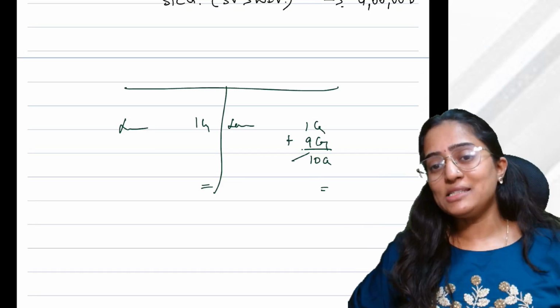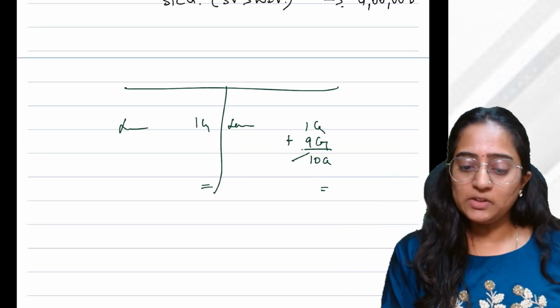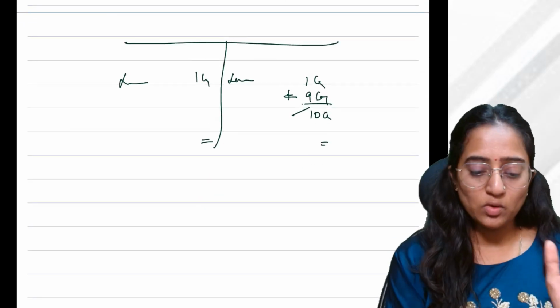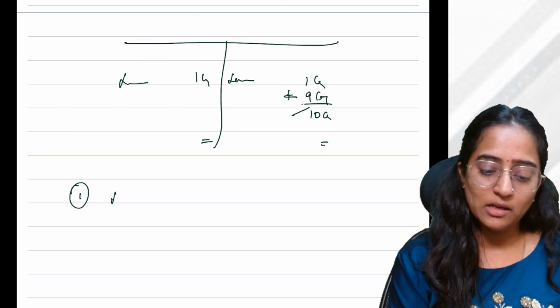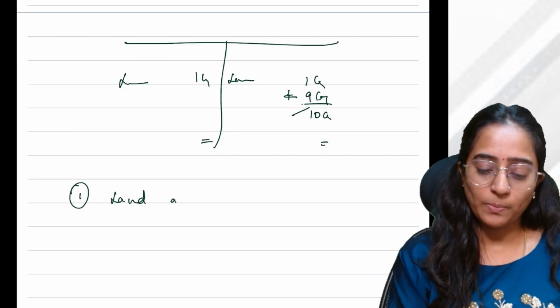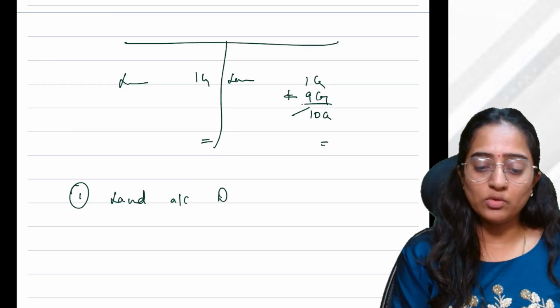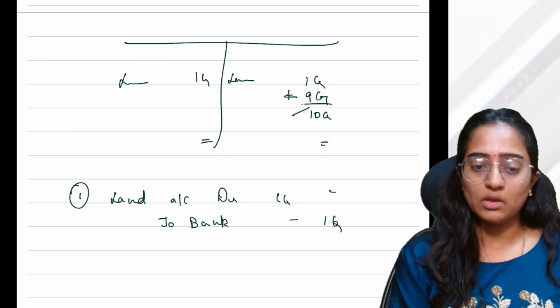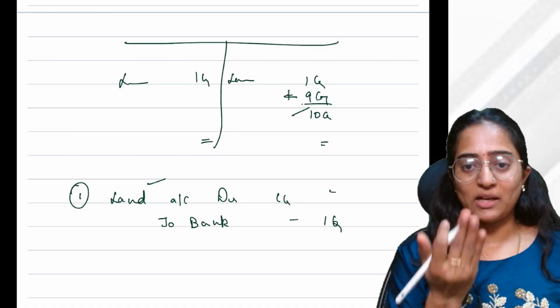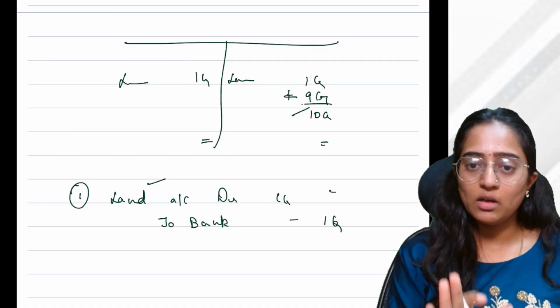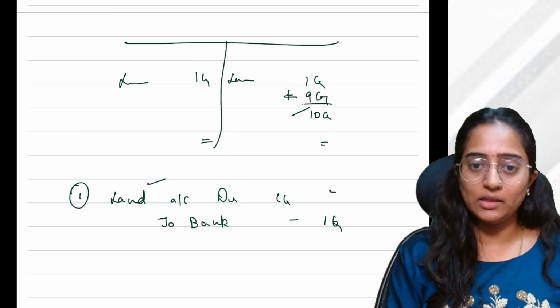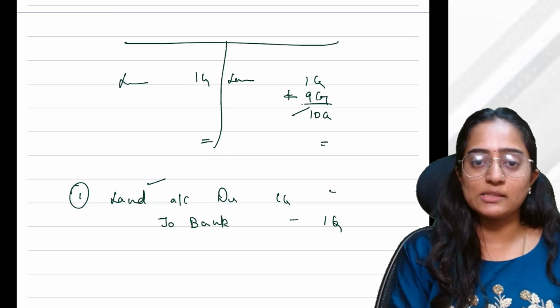Suppose when you bought the land in year 1, what would have been your entry? Land account debit 1 crore to bank account. This is the entry that you would have recorded, correct? Land is your asset; an asset has a debit balance when it increases. Bank is your asset; it is decreasing, so you are crediting. Decreasing one asset, increasing another asset, 1 crore.